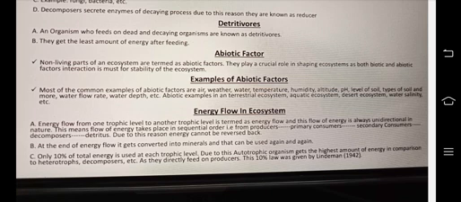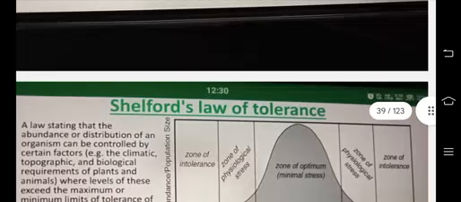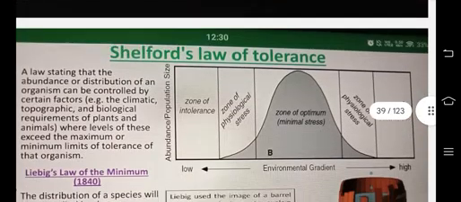Only 10% of total energy is used at each trophic level. Due to this, autotrophic organisms get the highest amount of energy in comparison to heterotrophs, decomposers, etc., as they directly feed on producers. This 10% law was given by Lindeman. 10% energy is lost during each trophic level transition.